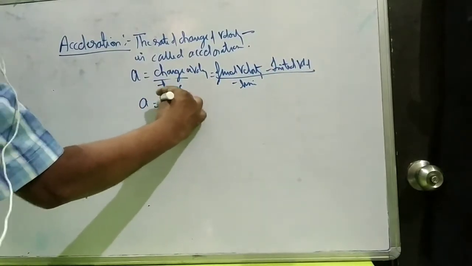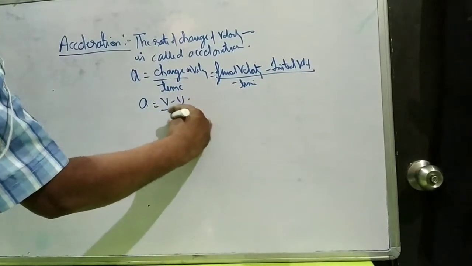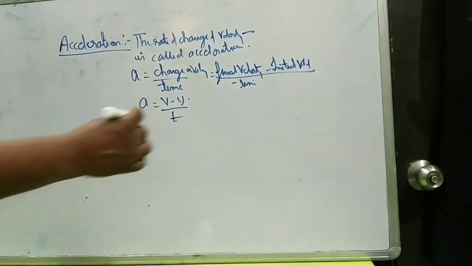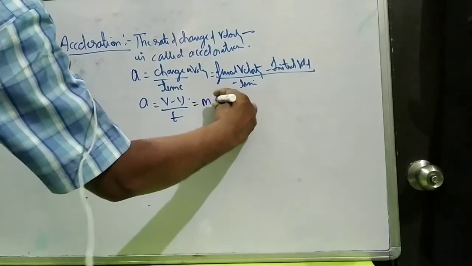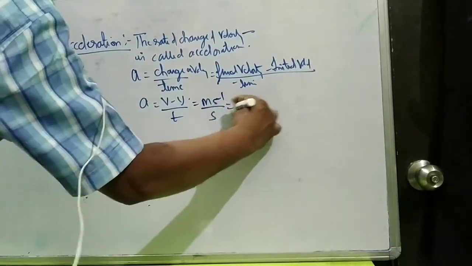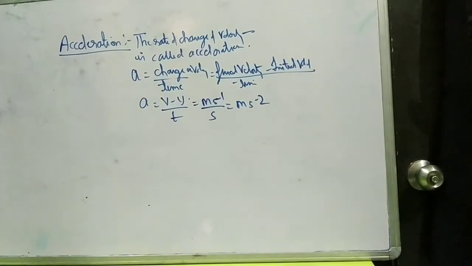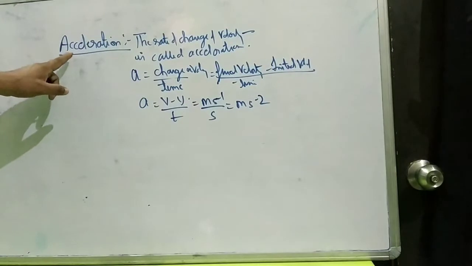So a equals v minus u upon t, because final velocity is denoted by v, initial velocity is denoted by u. Its unit is meter per second divided by second, so it becomes meter per second square. So it is called acceleration.